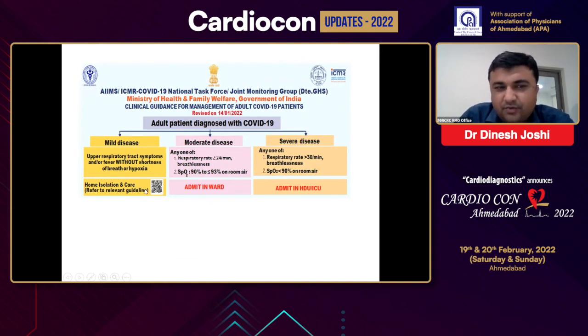In mild disease, only home isolation and supportive care is the treatment of choice. In moderate disease, saturation is less than 93 on room air, respiratory rate more than 24, and symptoms of breathlessness. This comes under moderate disease and the patient should be admitted to the ward. In severe disease, respiratory rate is more than 30 per minute and room air saturation is less than 90%, and the patient is admitted to the ICU.